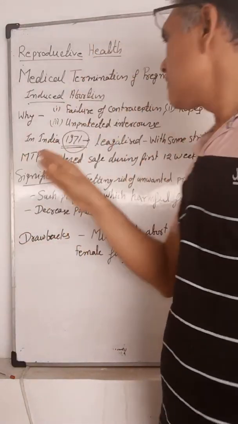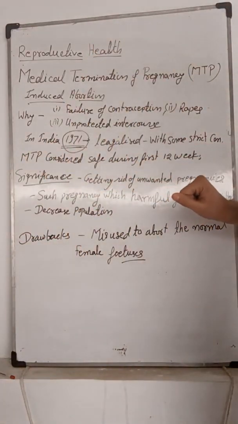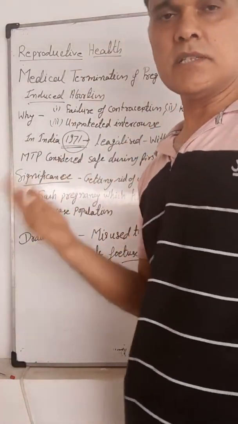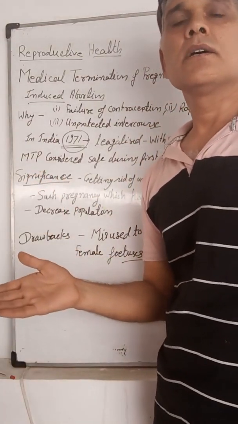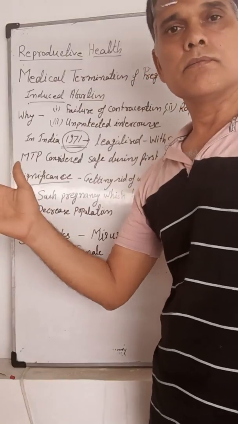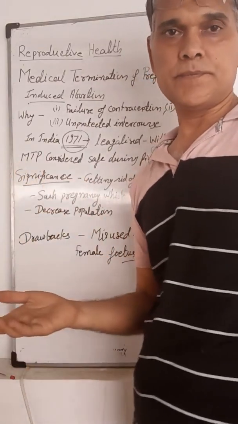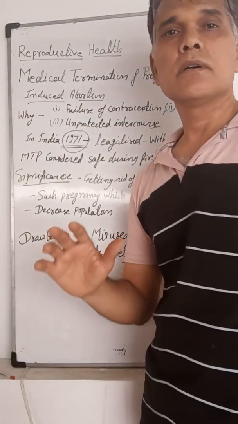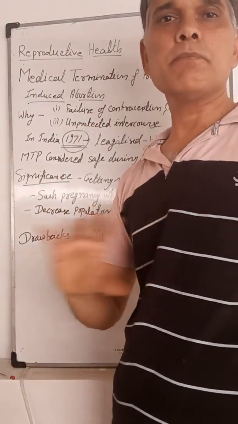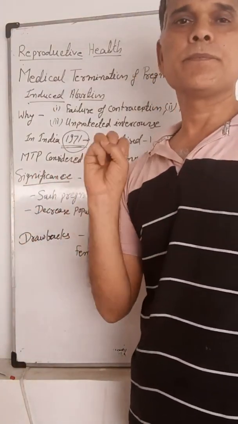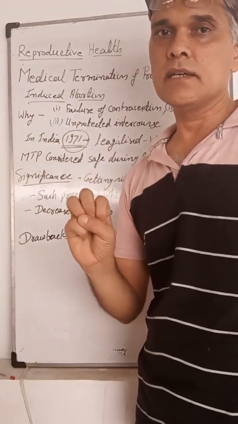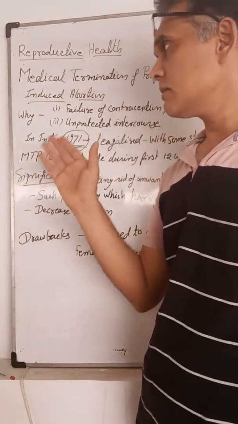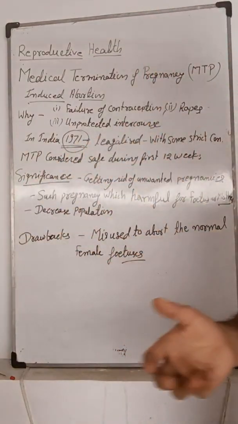For example, why is it considered? If the fetus is harmful for the mother, it will be terminated. Or sometimes the proper development of the fetus is not there, that may be legalized. Otherwise, it cannot be removed. So these are the strict conditions in the particular laws.